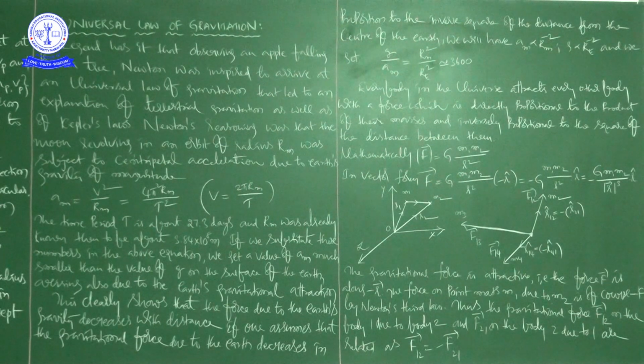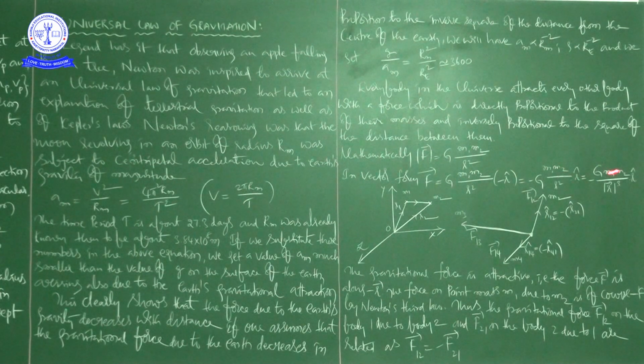Here F is the force on a point mass m2 due to another point mass m1. The magnitude is modulus of F bar equal to G into m1 m2 by r square. In vector form, F bar is equal to G into m1 m2 by r square into minus r cap, where r cap is the unit vector. The same thing you can write by taking the minus outside; the remaining is the same.